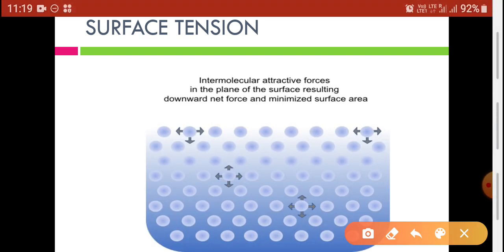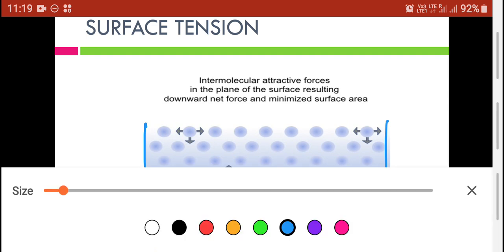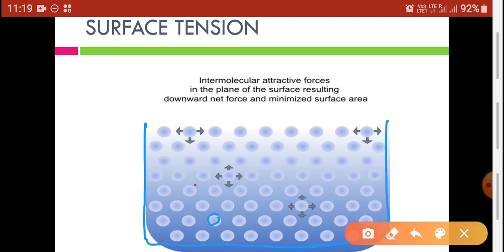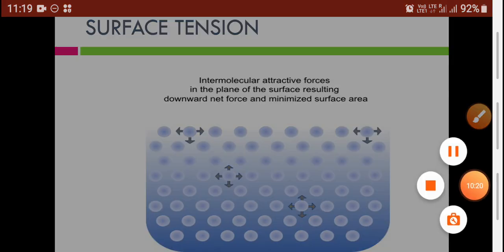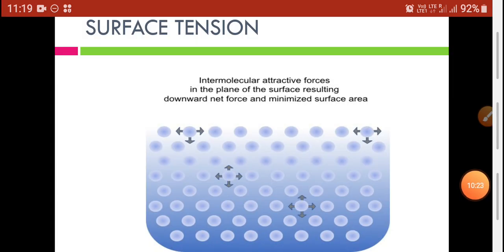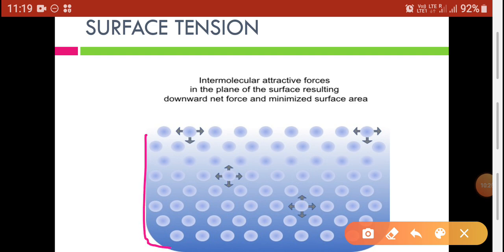So here is the container, and in that container there is a liquid substance, and this liquid substance is made up of many liquid molecules.